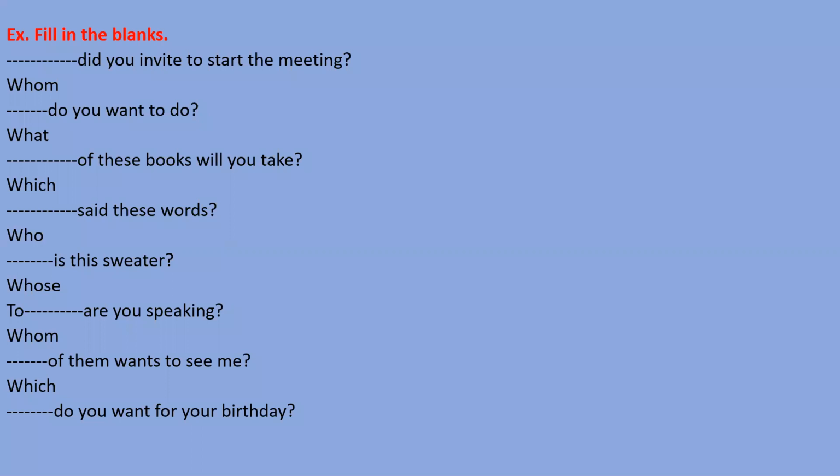I think Rachit doesn't know the answer. No, which will not come here. What will come here? What do you want for your birthday? It means we want to get the exact information. That's why we need to use the word what there. Okay, so I think that's clear.